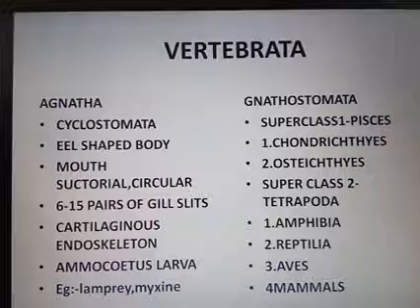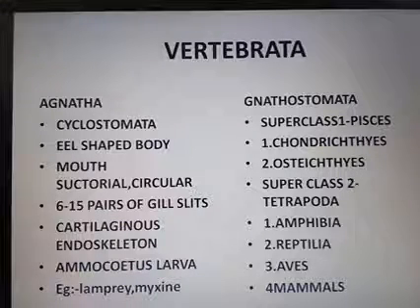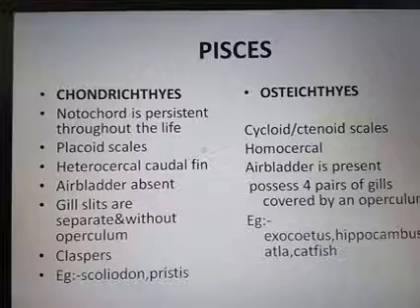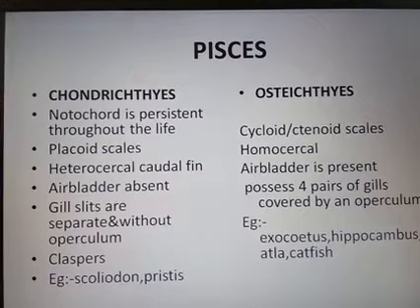Osteichthyes are bony fishes. Okay, so the Pisces group. Pisces means fish. They are classified into two types: Chondrichthyes and the Osteichthyes.